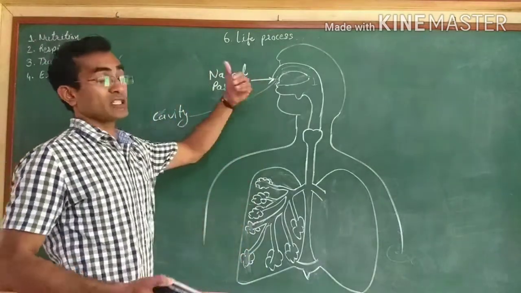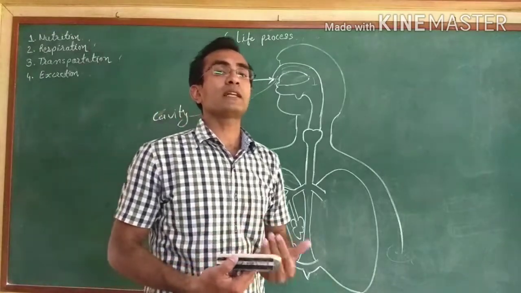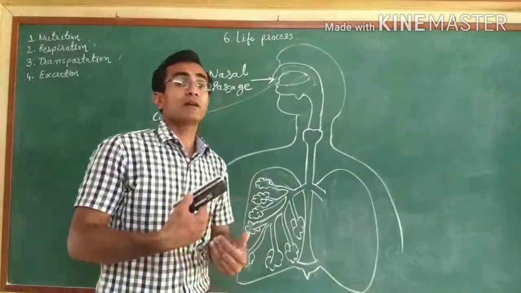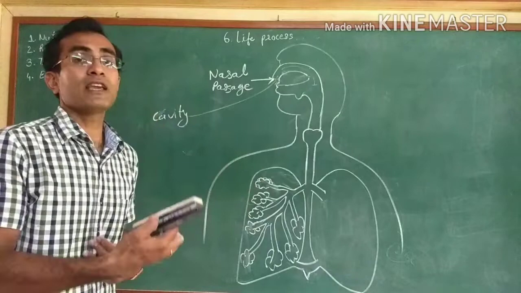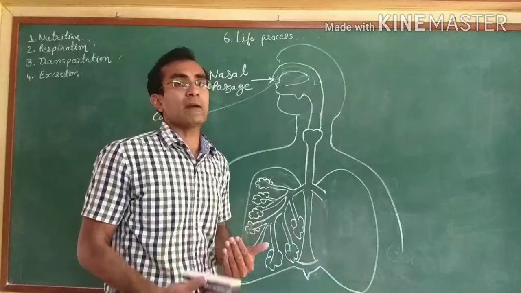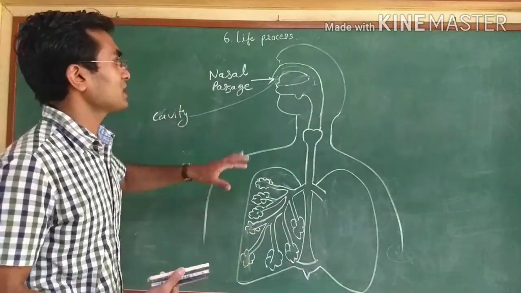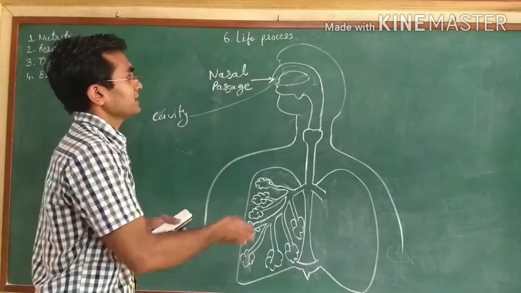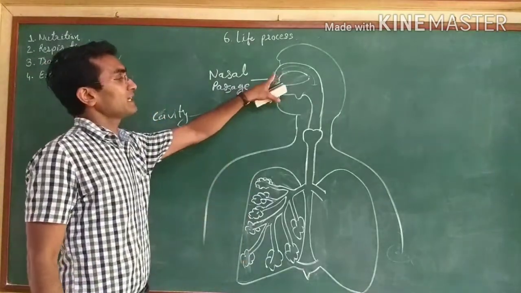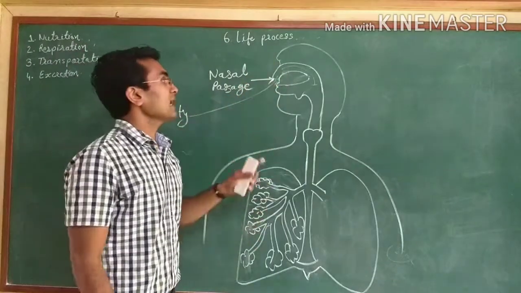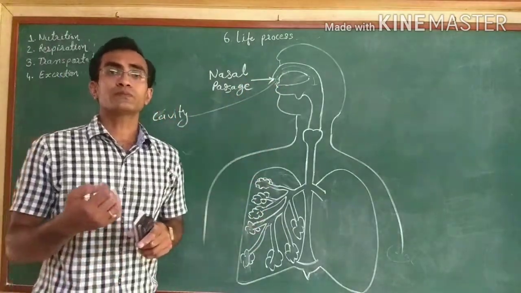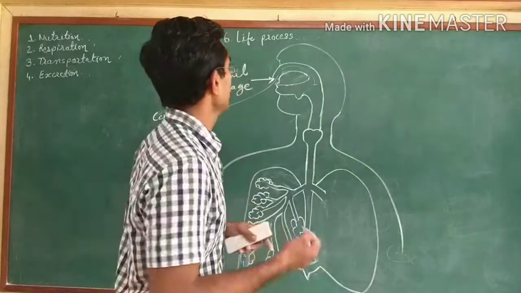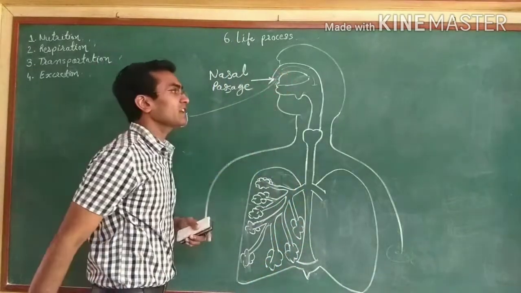When it comes into our body, it has to warm up because we have a proper internal temperature. So it starts warming from the nasal cavity. It will get warmed, moisturized and filtered here.